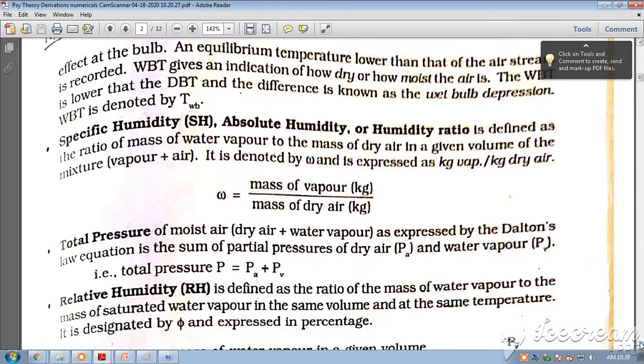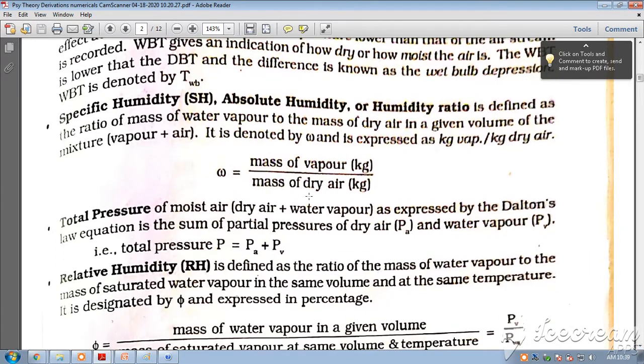Second thing is total pressure of moist air, that is dry air plus water vapor. As expressed by Dalton's law equation, it is the sum of partial pressure of dry air and water vapor. We will consider that air is containing dry air and water vapor, so the total pressure of air is equal to partial pressure of dry air plus partial pressure of water vapor.